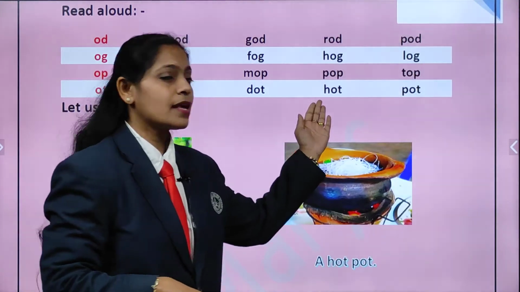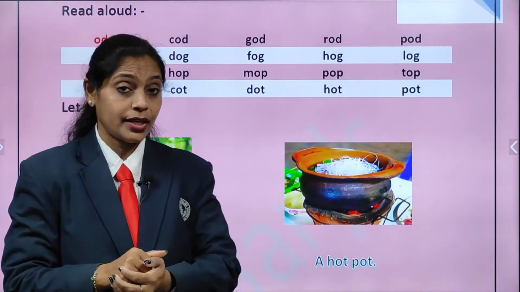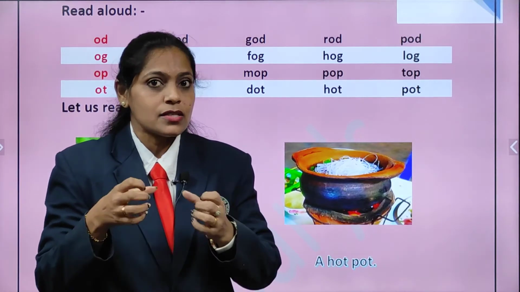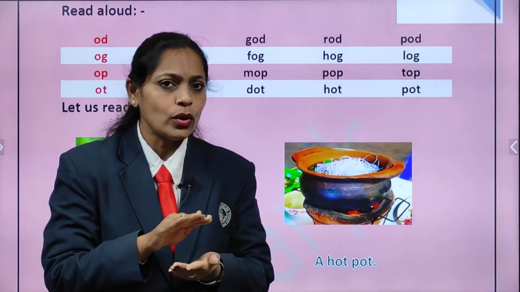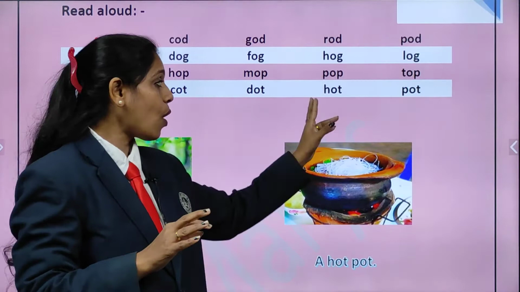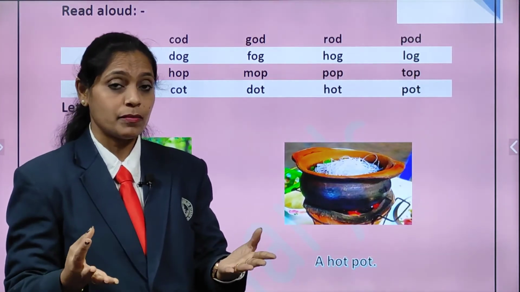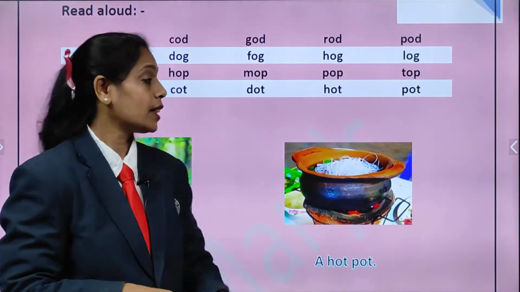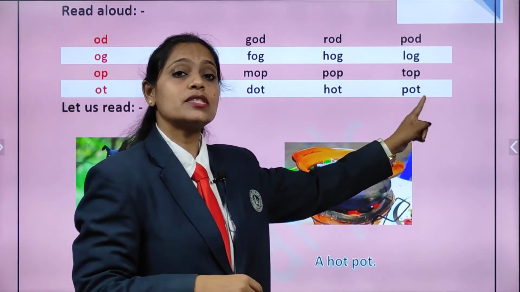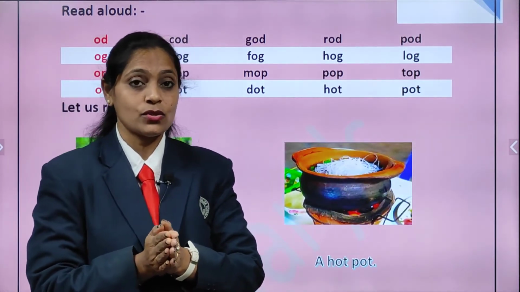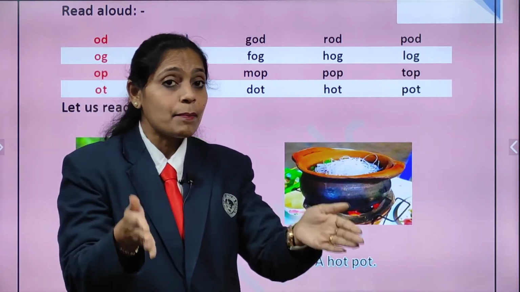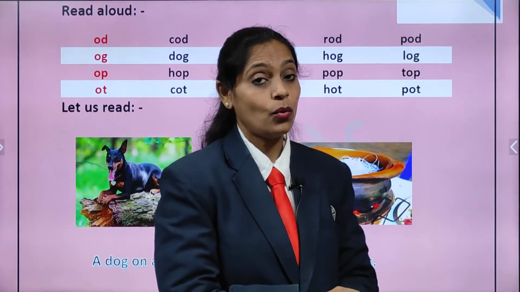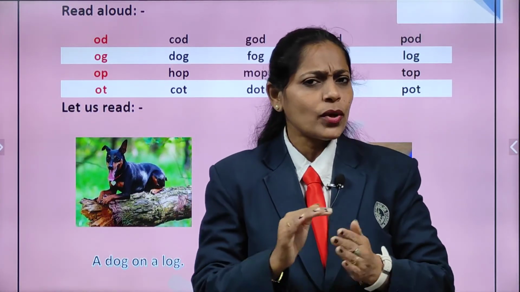The next word is H-O-T, hot. Yes, when mama boils the milk, how is it? It is very hot. Then we cool it and then we drink, right? So that is called hot. When she boils milk, it becomes hot. H-O-T, hot. The next is P-O-T, pot. We know, just now we saw where the flowers had grown in a pot. Okay, P-O-T, pot.